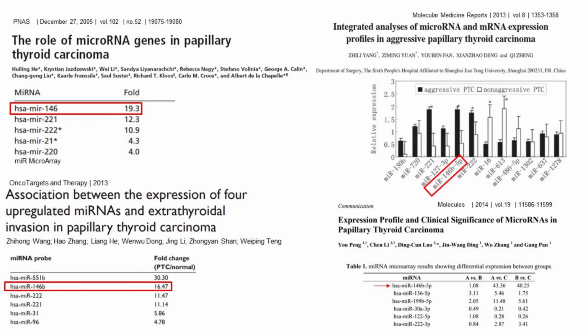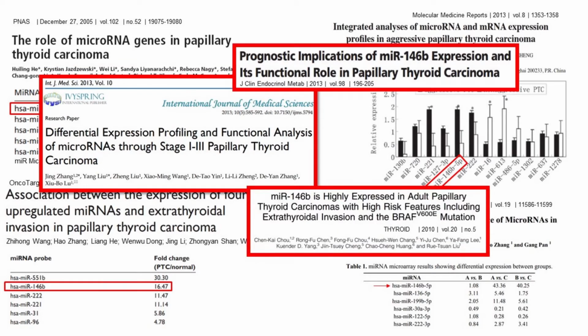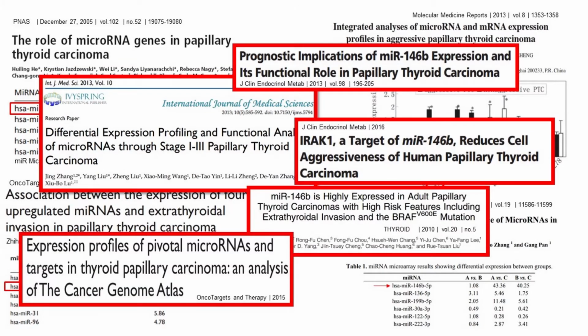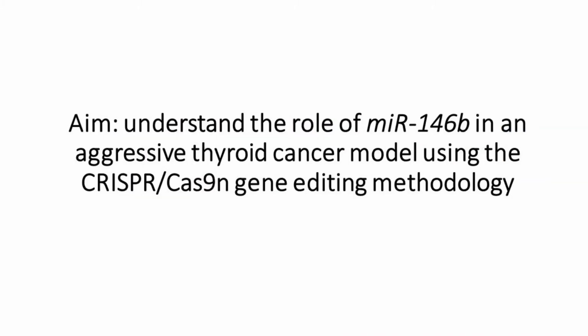In thyroid cancer, MIR146B is the most overexpressed microRNA in both papillary and anaplastic carcinoma, being highly associated with tumor aggressiveness and recurrence, leading to a worse prognosis. Having said that, our aim is to understand the role of MIR146B in an aggressive thyroid cancer model using CRISPR-Cas9N